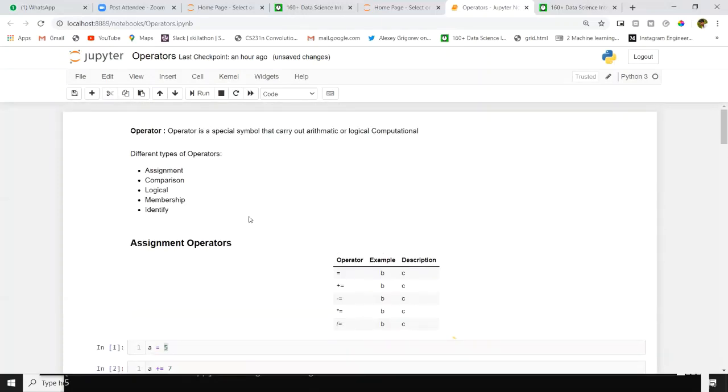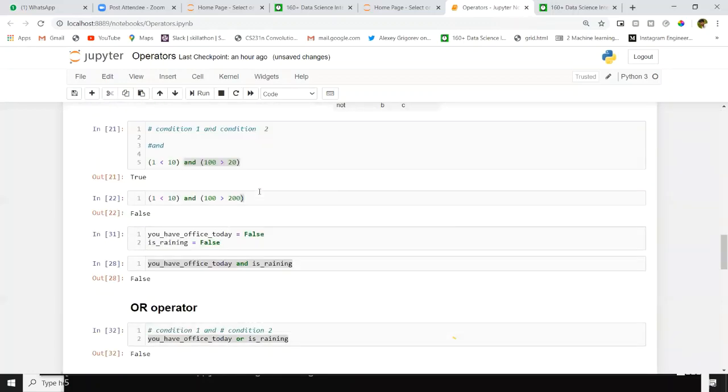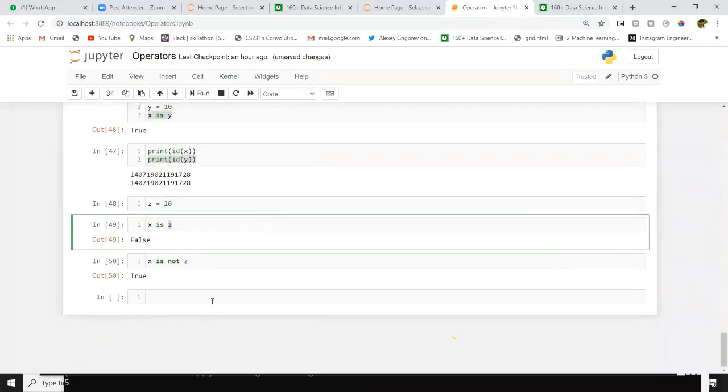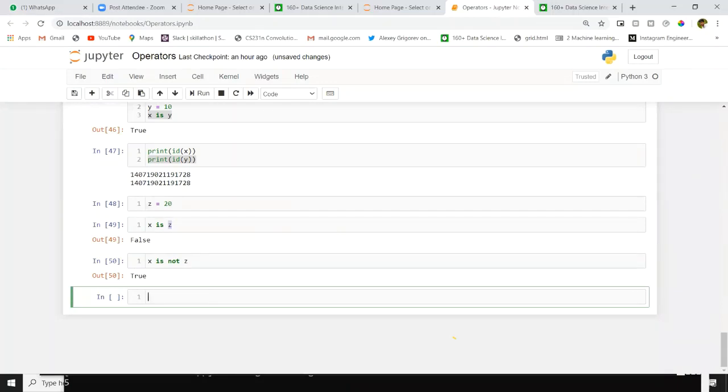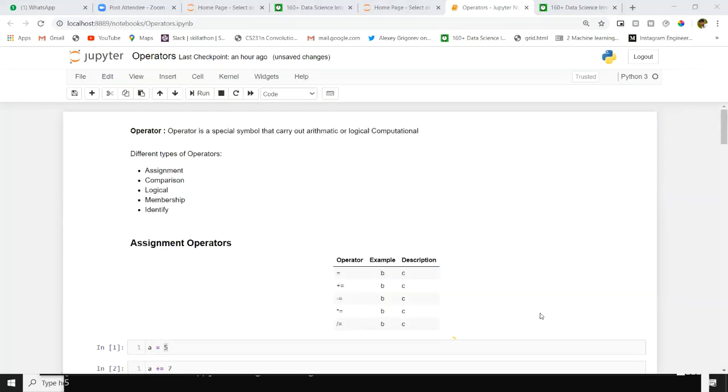I hope you got clarity on these operators. We have 8 more minutes. Next, we will go for if-else conditions, conditional statements. We're done with operators. If you want me to explain one more time, I can give a quick recap. If anyone wants, just let me know. Before going to a new topic, I want to make sure you understand all these topics. If you have any doubt, just ping a message in the Slack chat option.